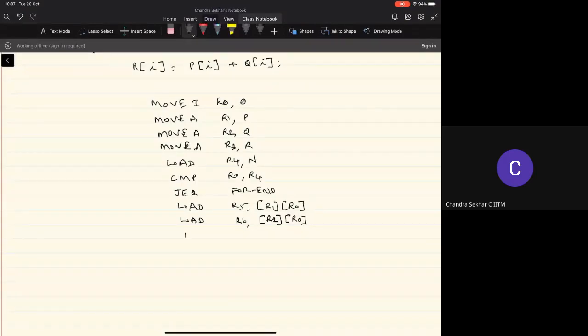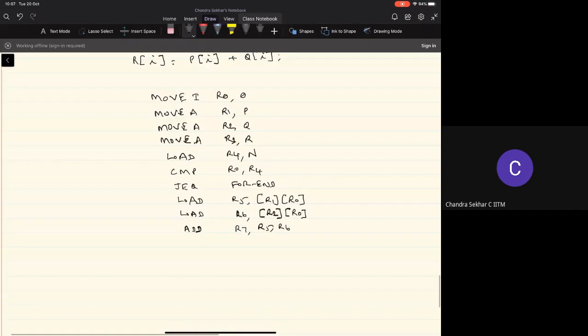right? Then we can add this ith element of array P and ith element of array Q, and then put the result, let's say, in another register R7, right? Now I need to put this value into the ith element of the array R, right? So we'll use the store instruction, right?